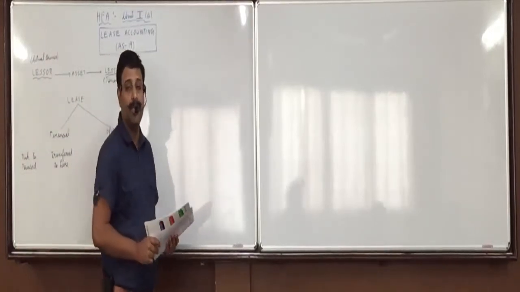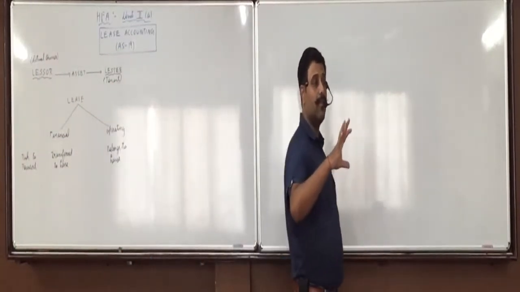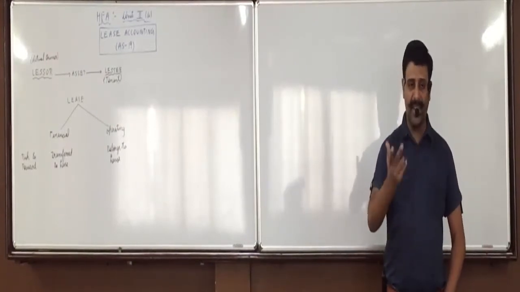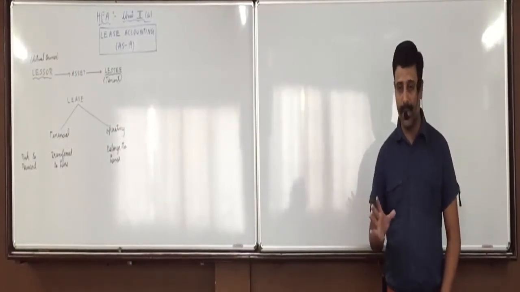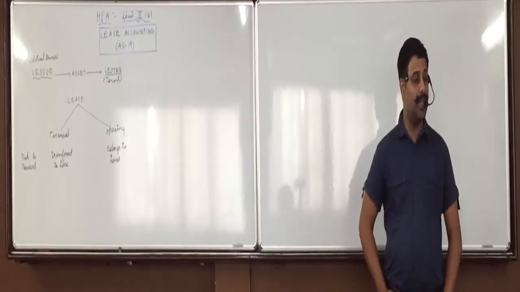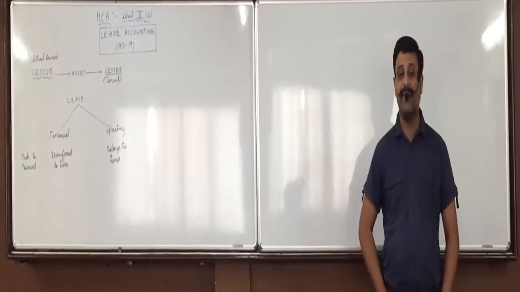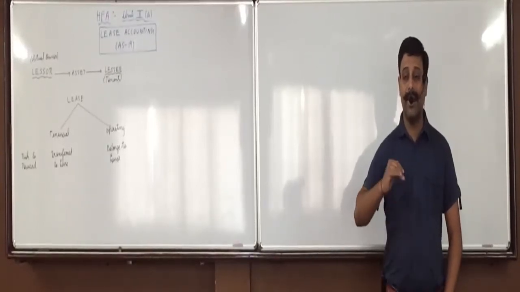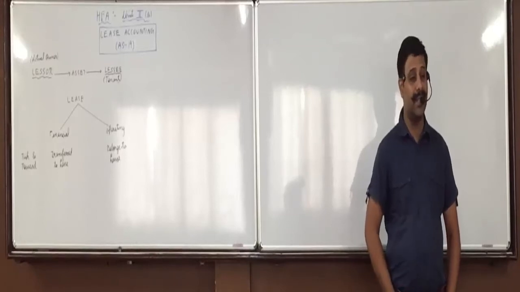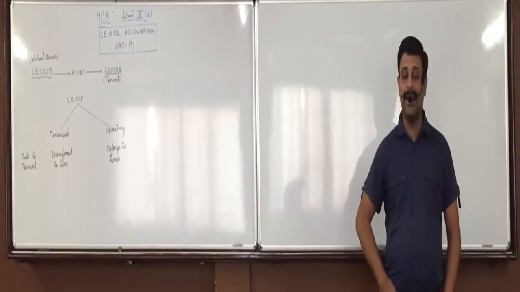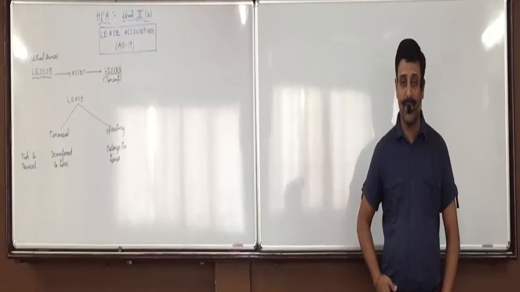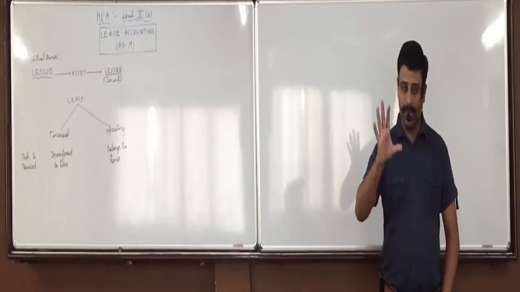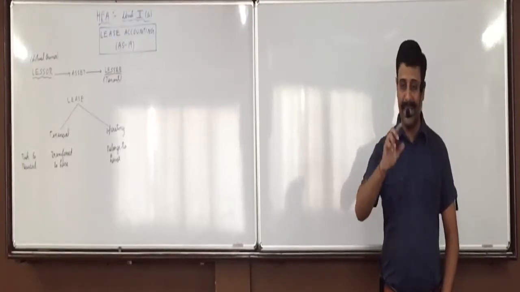So discount rate means what? The rate at which we convert the future value into present value is called discount rate. It's rate of interest only. Like today you invest 100 rupees, 10% interest you get. After 1 year it will become 110. If you say 100 becomes 110 after 1 year, then we say 10% is interest rate. And if we say 110 after 1 year is equal to 100 rupees today, then we say 10% is the discount rate. So only different terms but meaning is same.